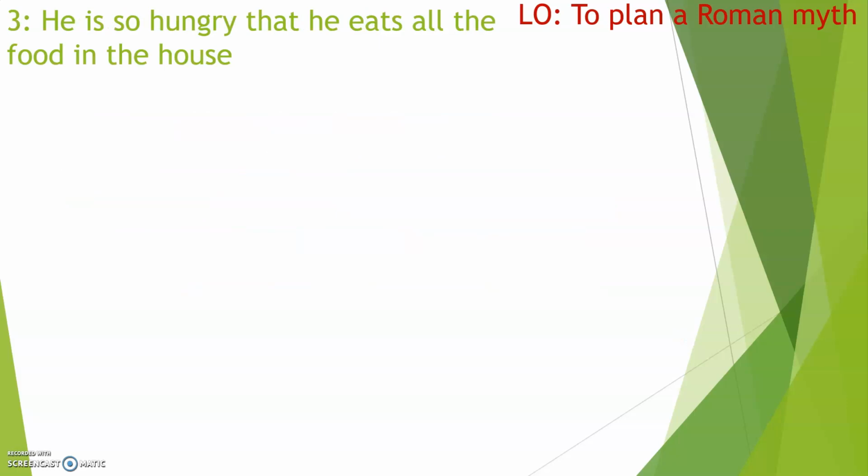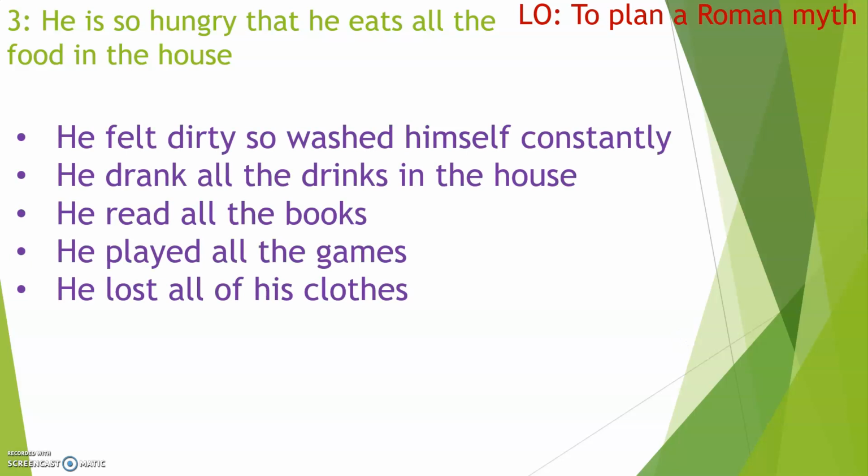So section 3 is he's so hungry he eats all of the food in the house. So I thought, what else could he do that would show that he's being cursed? Well, he feels so dirty that he constantly has to wash himself. He's never clean. He drank all of the drinks in the house. He read all of the books. He played all of the games. He lost all of his clothes. No Roman bottoms throughout your story today, but we could have he lost all his clothes.